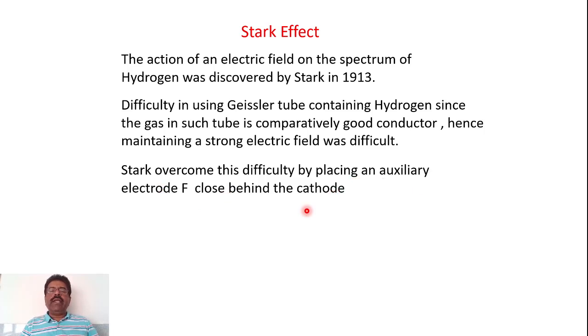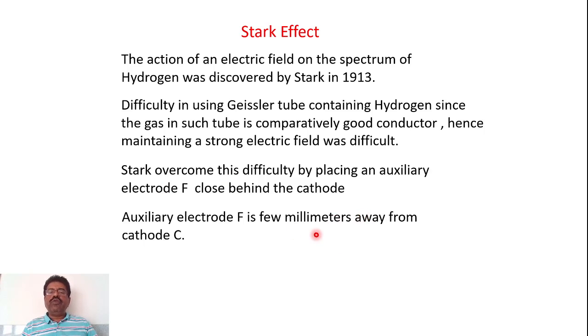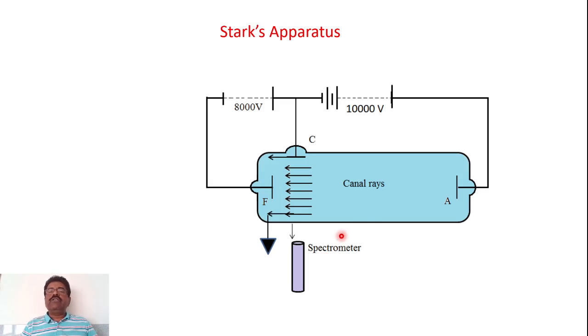So along with cathode and anode, he has used one more electrode, and that is an auxiliary electrode F, which is just behind this cathode, and it is very close, of the order of few millimeters away from this particular cathode, and the cathode is perforated. So let us see the diagram of this particular apparatus that Stark has used for observing the effect of electric field on the spectral line of hydrogen.